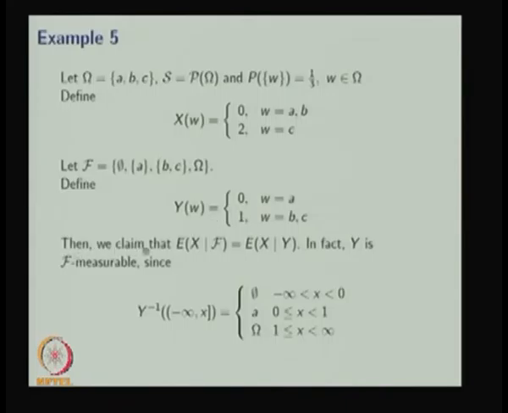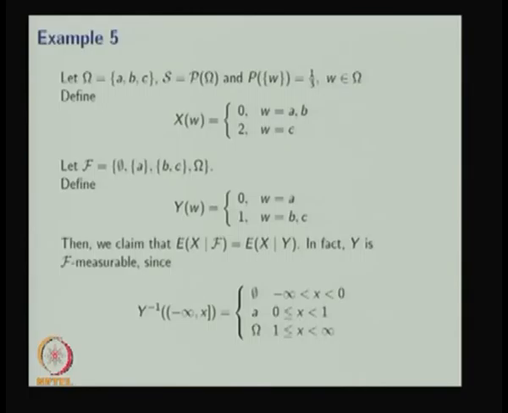Here I am claiming that the expectation of X given F is the same as the expectation of X given Y, because F is the sigma field generated by the random variable Y. If you create the sigma field generated by Y, you get the empty set, the elements A, B and C, and the whole set, and that is the same as F. Therefore, you can replace the expectation of X given F by the expectation of X given Y. Here Y is F measurable.